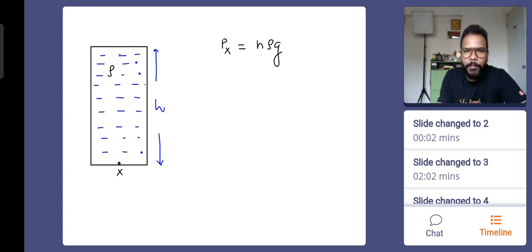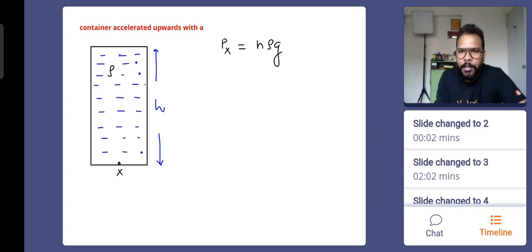Now what I'll do, everyone, I'm going to accelerate this container. Container accelerated upwards with an acceleration a. This is the first acceleration case, right, everybody? So if you are one of the observers present inside, if the container starts to go up, will we experience any pseudo force? Even with the absence of the liquid, we do, right? So liquid also has mass. So can I say it will also experience the pseudo force, right, everybody?